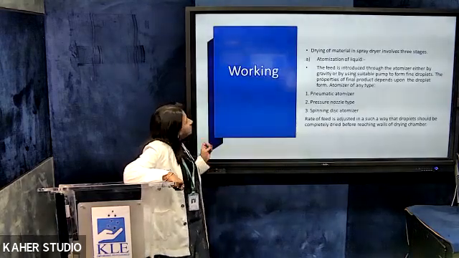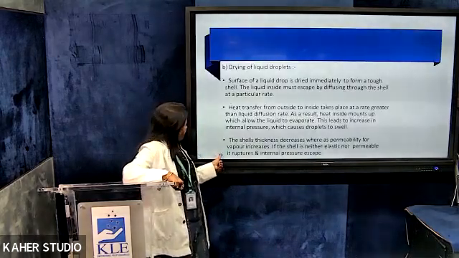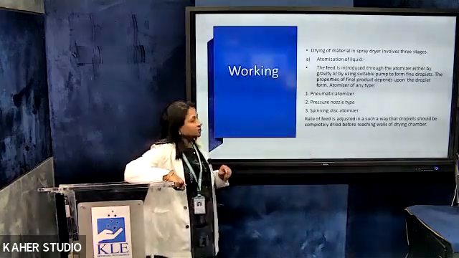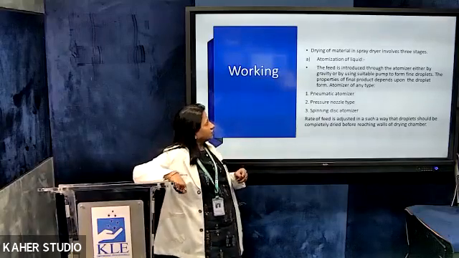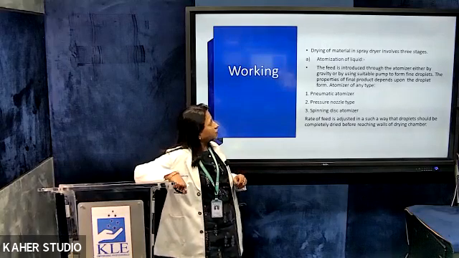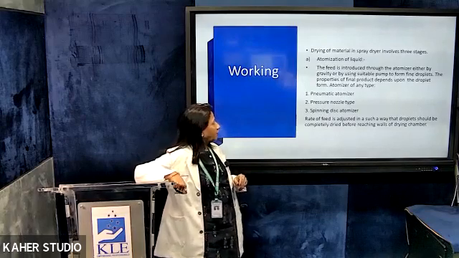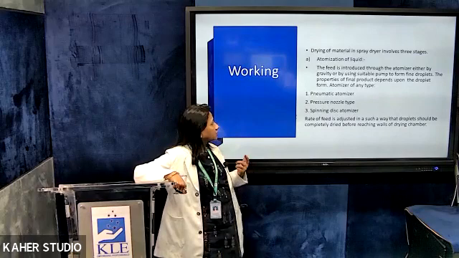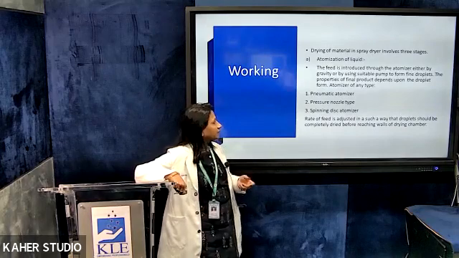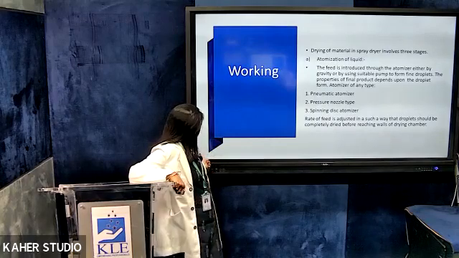Now, spray drying takes place in 3 steps. First is atomization of the liquid, second is drying of the droplets, and third is the recovery. So what do you mean by the first one? That is atomization of the liquid. In this, the feed is introduced through the atomizer, either by gravity or by using a suitable pump, to form fine droplets. The properties of the final product depend on the droplet form. The atomizer can be a pneumatic atomizer, a pressure nozzle type, or a spinning disc atomizer. The rate of the feed is adjusted in such a way that the droplets should be completely dried before reaching the walls of the drying chamber.